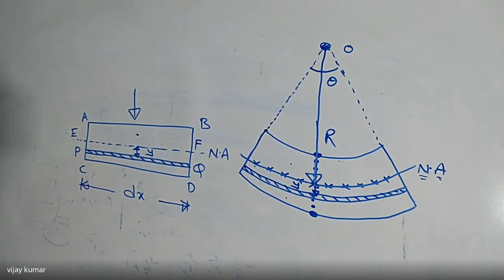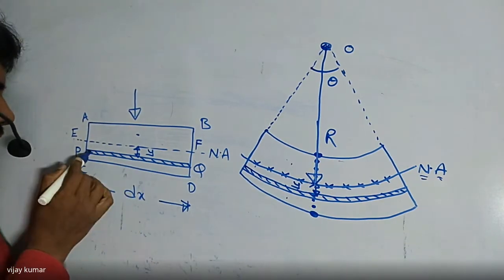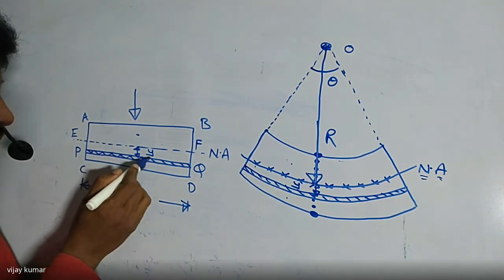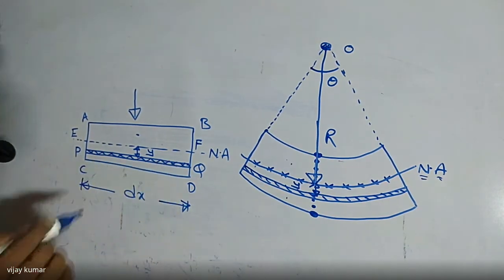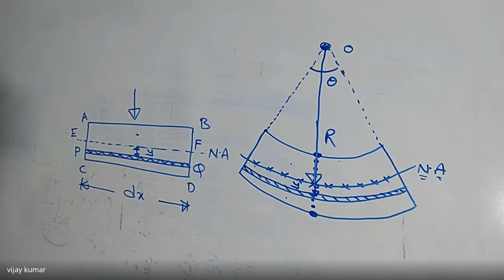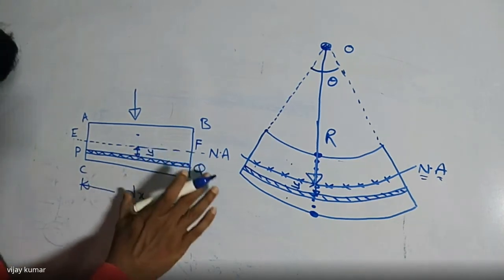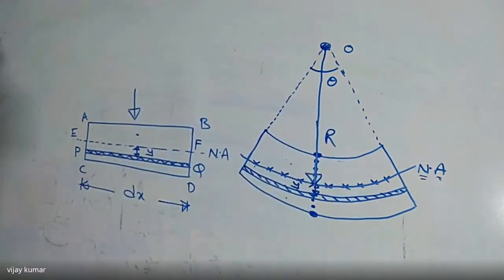Now here, I want to find the bending stress in this element. I want to find how much bending stress is induced in that small elemental area. If you know it, I can use that equation, and then I can find very easily where the bending stress is maximum and where it is zero or minimum.